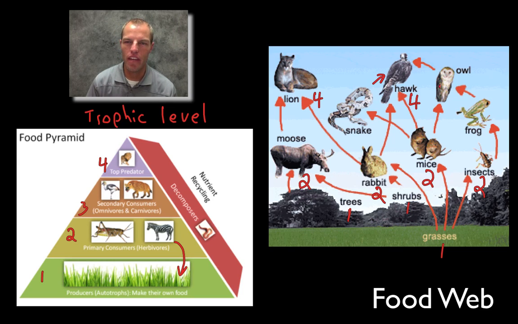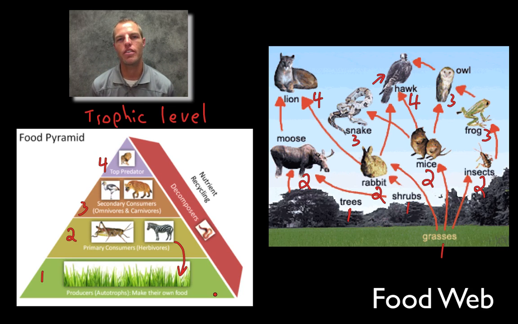And so that means all the other secondary consumers, like the owl, is a trophic level number 3, the frog is a trophic level number 3, and the snake is a trophic level number 3. So again, if you look over here at your pyramid, remember you have 4 trophic levels, at least in this pyramid, and we know that pyramids come up to a point, they get smaller as we go up.